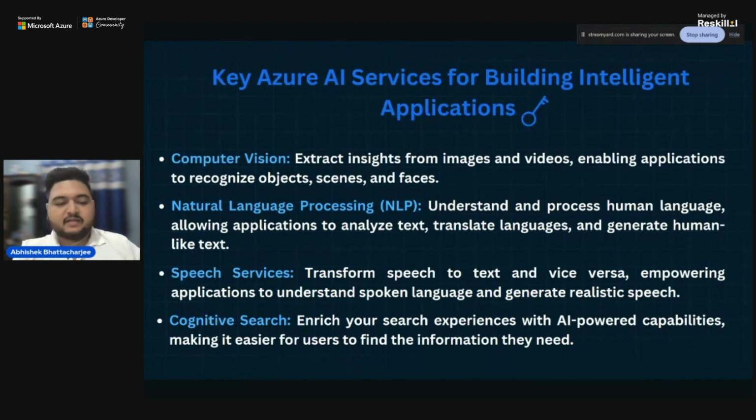Now the last one is cognitive search. Cognitive means the way that we think, which is more concerned with the human brain, and cognitive search involves the thinking capability. Now with the coming of Azure and other cloud platforms, we have the cognitive search capability as well. It will enrich your search experience by giving you only those results which are relevant to your search. Not like Google, where if you search for flowers, it will give you an enormous number of flowers.